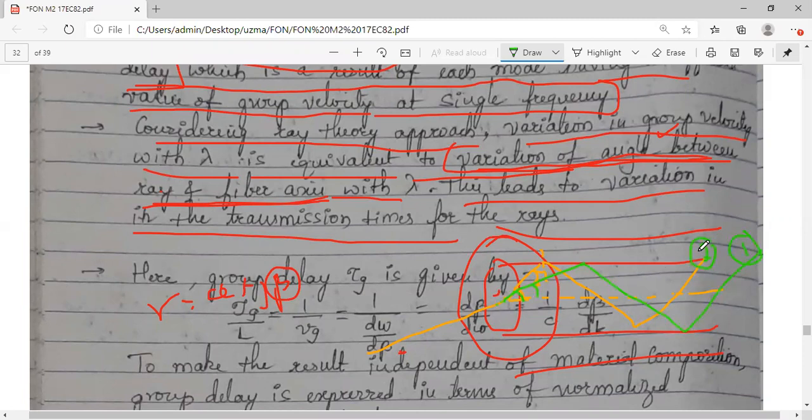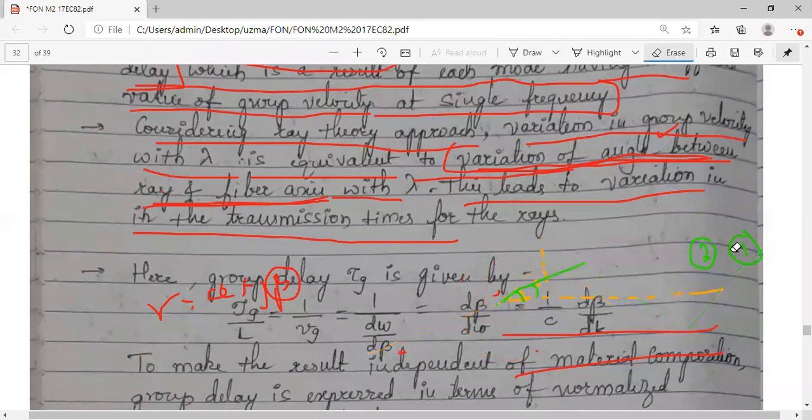I have given you the example of only two rays. Likewise, many spectral components will be there. So each will be having their own angle. The angle is varying with respect to the ray and the fiber axis. So this will lead to what? Arrival times, the transmission times. Each individual ray, whichever frequency component it has, will have its own time to reach. So because of this difference, the waveguide dispersion occurs. Hope you understood this concept.